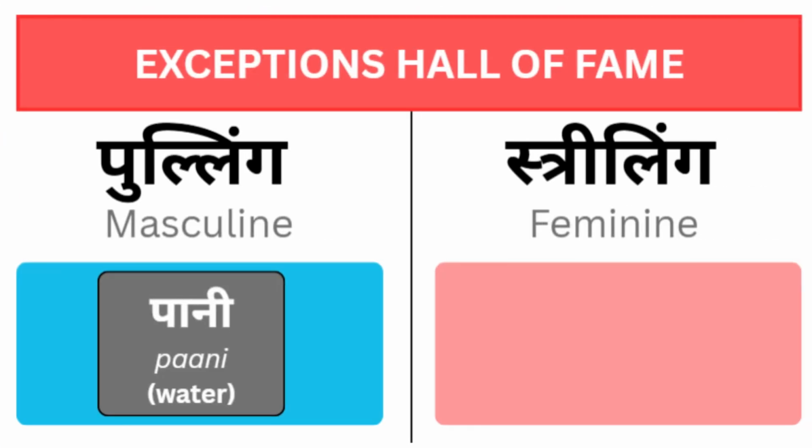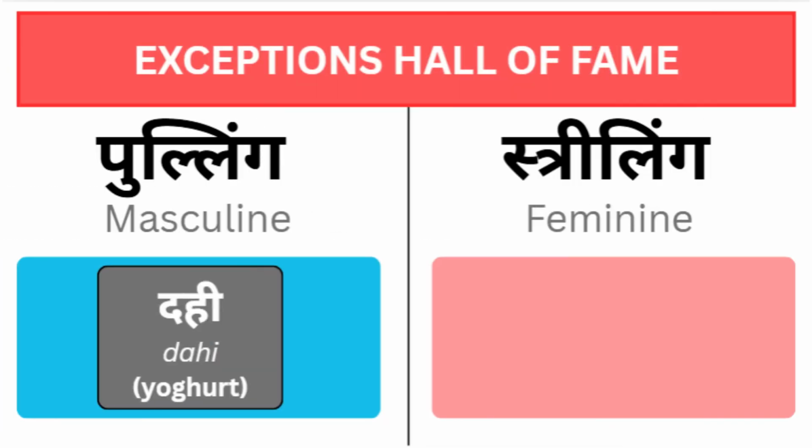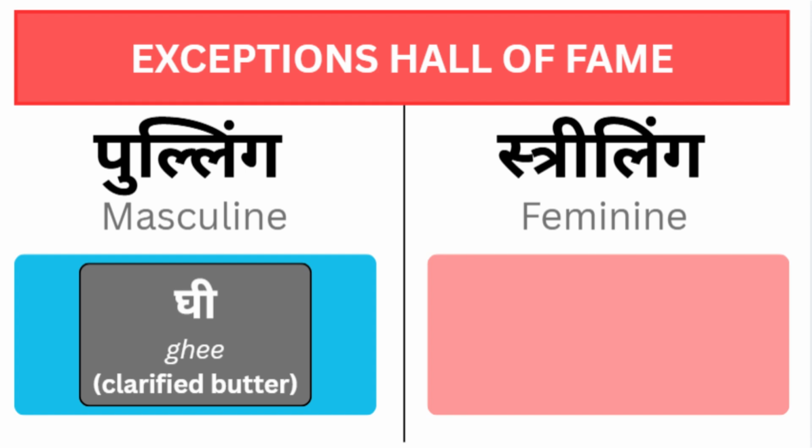Now, exceptions. Memorize these. Paani ends in E, but it's masculine. The most common exception, you will see this word every day. Dahi, which means yogurt, also ends in E, but it's masculine. Fun fact, Punjab runs on dahi. Next, ghee, which means clarified butter, also ends in E, but it's masculine.